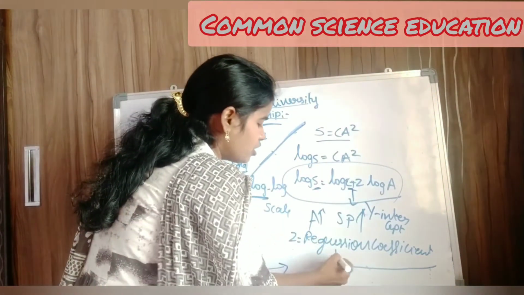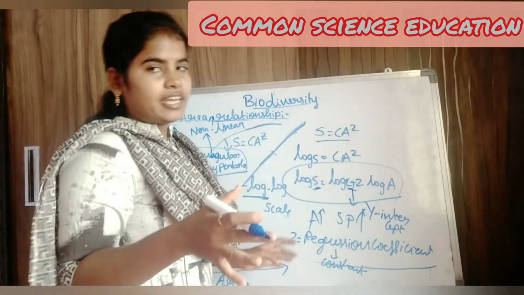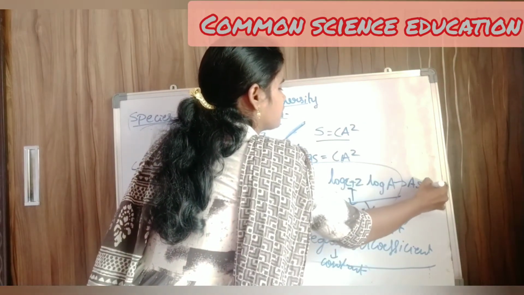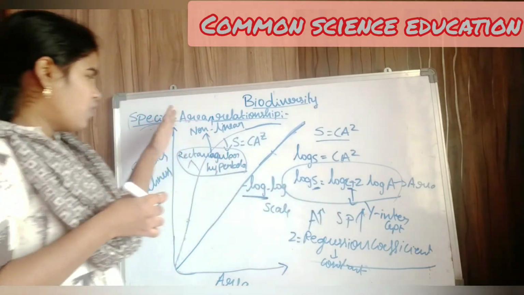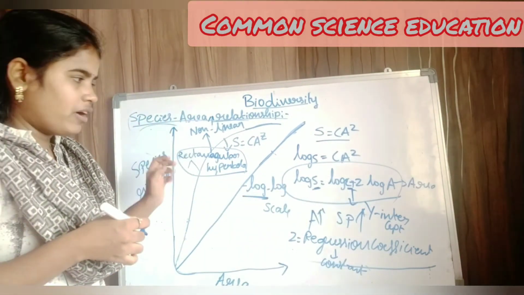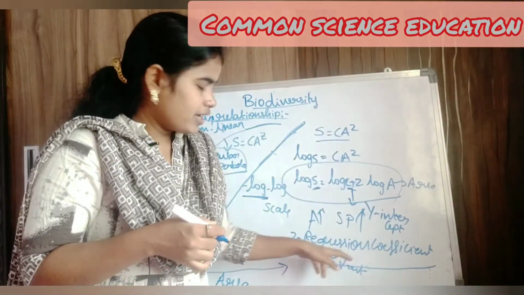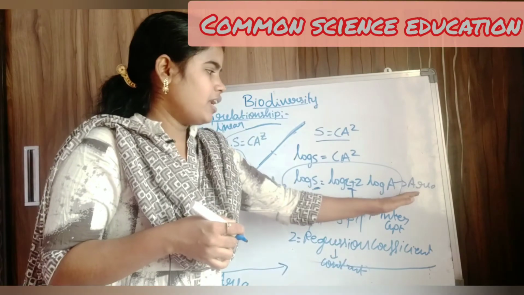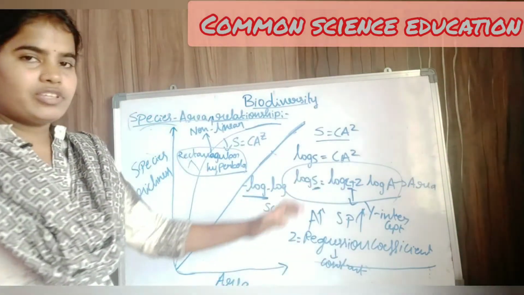So it gives the constant value at any given area at any time. Okay. Next, A equals area. So S is species richness, C is the y-intercept on the Y axis, and Z is the regression coefficient, which is constant. And A is area. So this is about the equation.